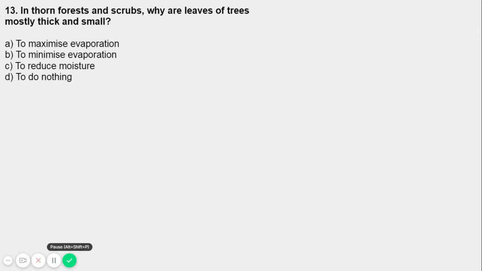The trees are scattered and have long roots, right? Because they go deep into the soil to get more moisture, because they lack moisture, right? So the answer to question number 13 is to reduce the moisture. Option number C.